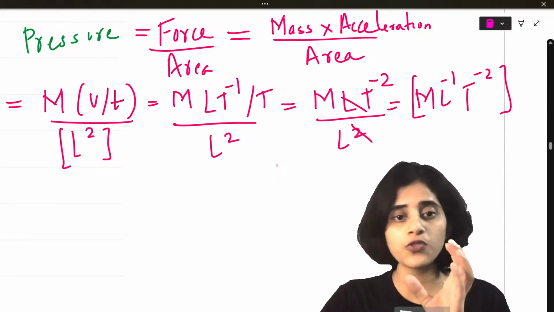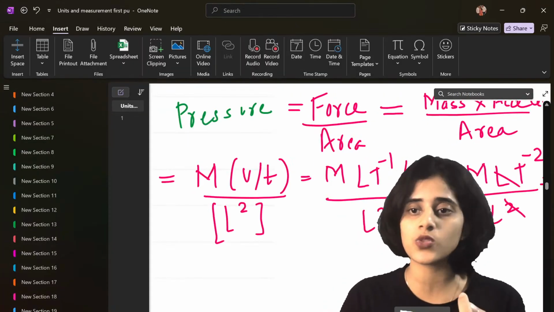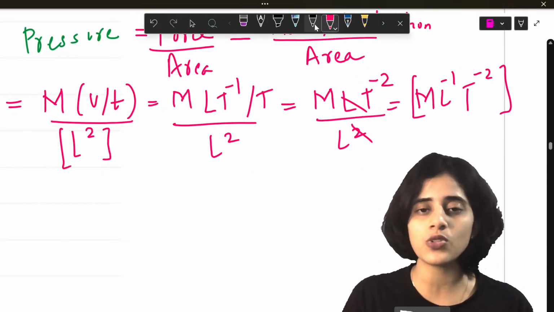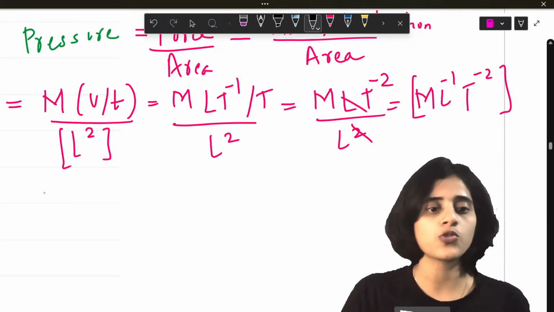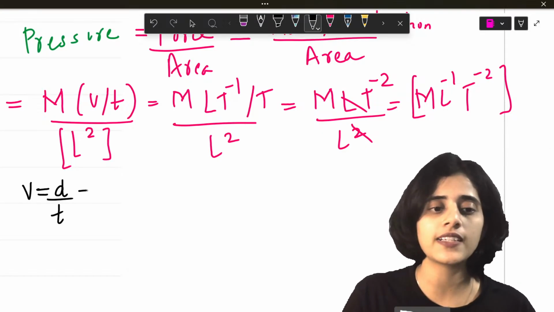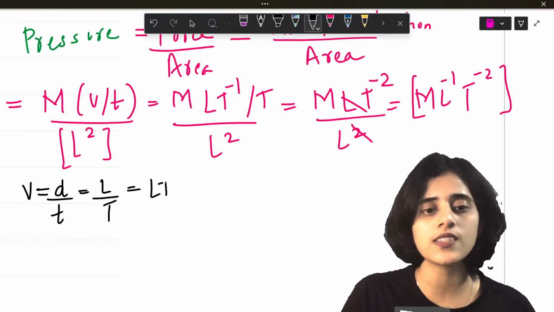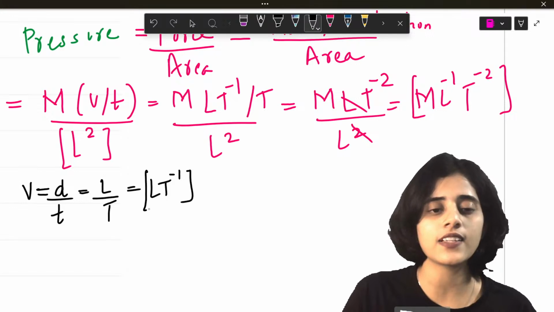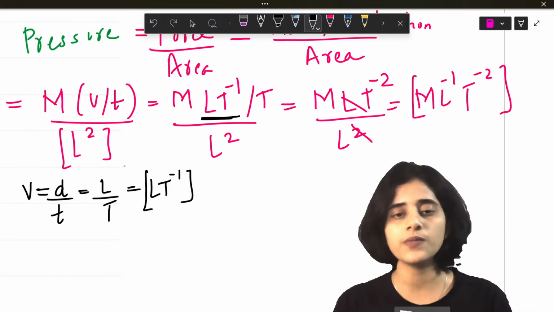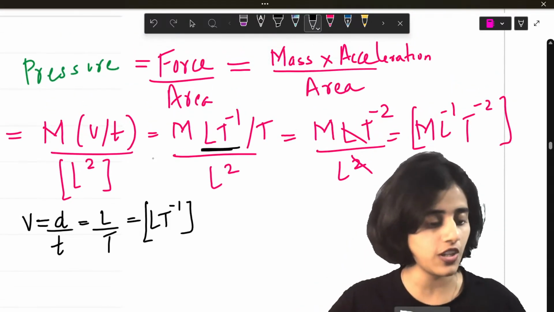Now for those of you who didn't know how I got L t raised to minus 1, you need to know formulas, only then you can do dimension. Velocity is distance by time. So this is L by t, which is L t raised to minus 1. That is what I have put here. So this is how you determine dimensional formulas.